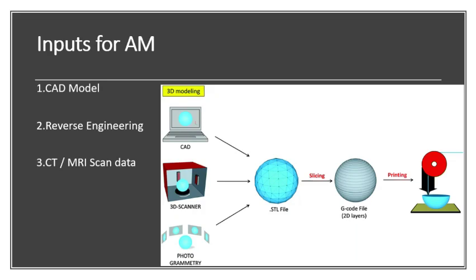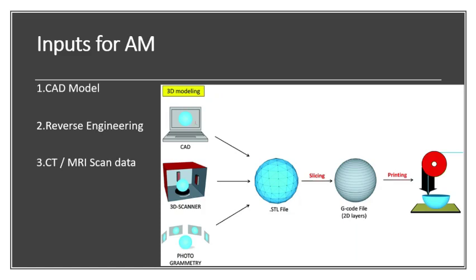We know the 3D model. You design a 3D model with design software like AutoCAD, SolidWorks, CATIA and Unigraphics. Of course, the latest software like SketchUp also makes it simple; the new advanced software makes designing models simpler. That CAD data you give to the 3D printer in .STL format. But what about reverse engineering and CT and MRI scans?